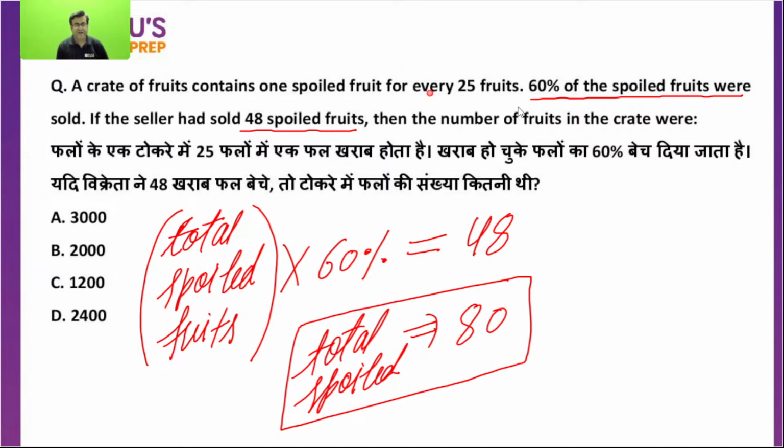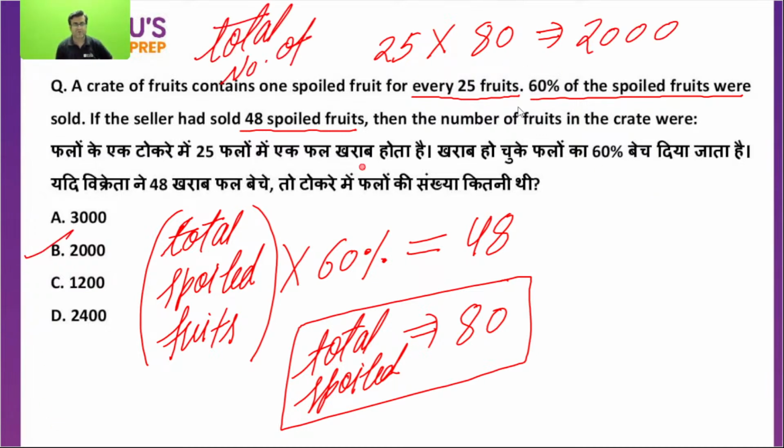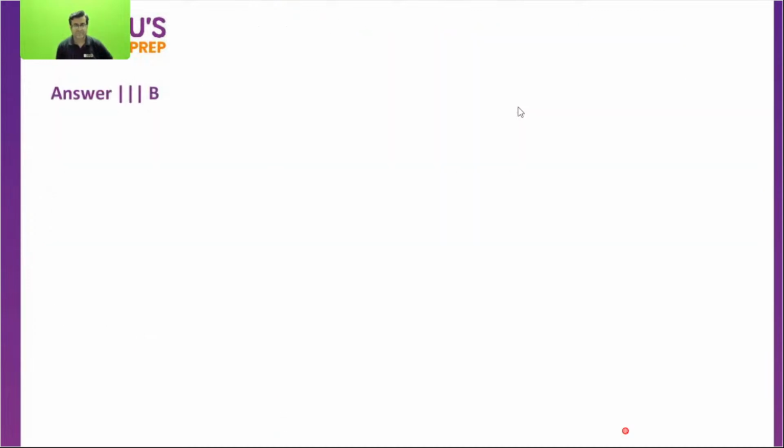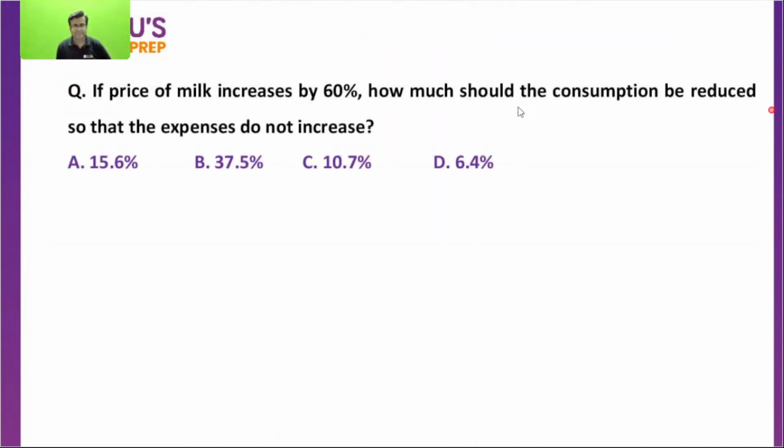But the question is saying, after every 25 fruits, one is spoiled. Out of 25, one is spoiled, but spoiled are total 80. So how many fruits will you have to take? If total spoiled are 80, so how many fruits will be there? 25 times 80, 2000. That is it. This is total number of fruits. Got it now. Great. Let's come to next, everyone. Everyone, come to the next example now. Do it.